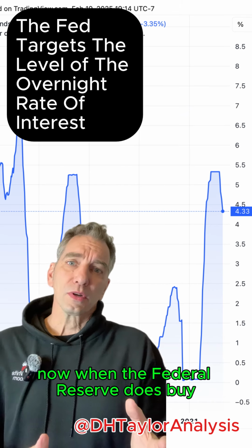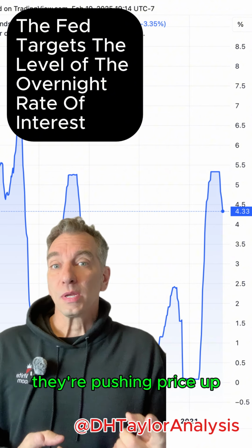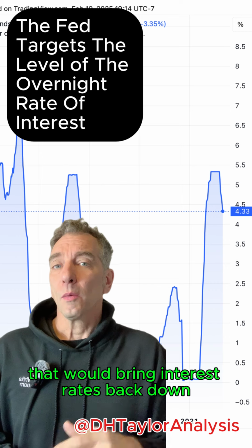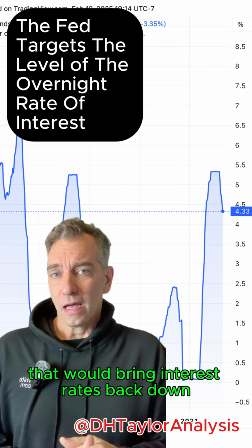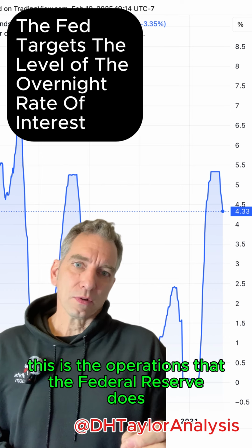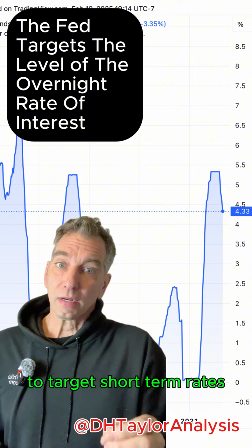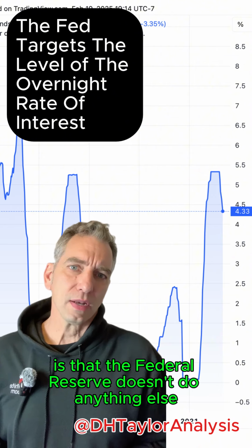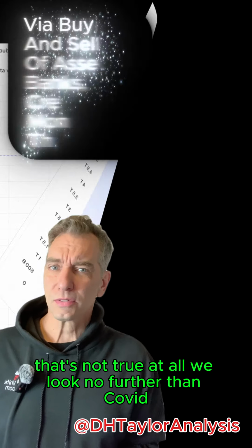Now, when the Federal Reserve does buy, they're pushing price up, which would lower interest rates. And when they sell into the market, that would bring interest rates back up. This is the operations that the Federal Reserve does to target short-term rates. Now, a misnomer I see often is that the Federal Reserve doesn't do anything else with any other interest rates. But that's not true at all.